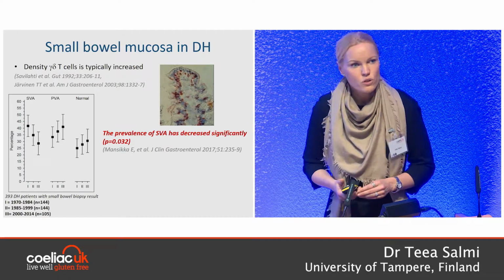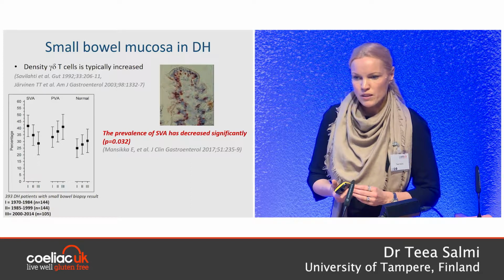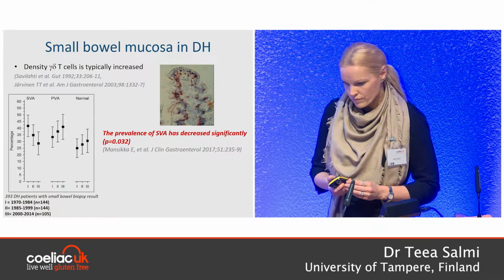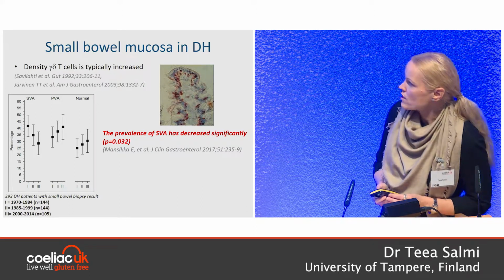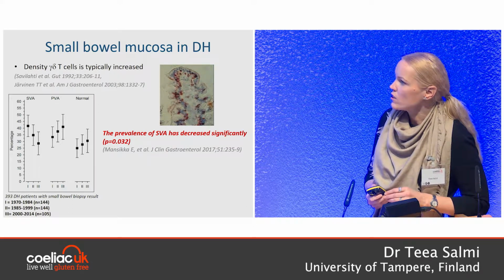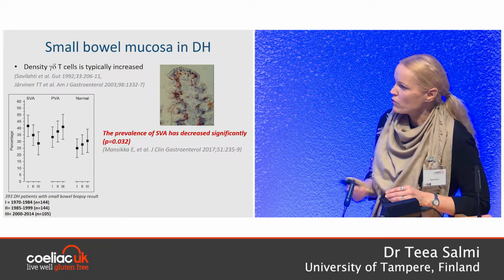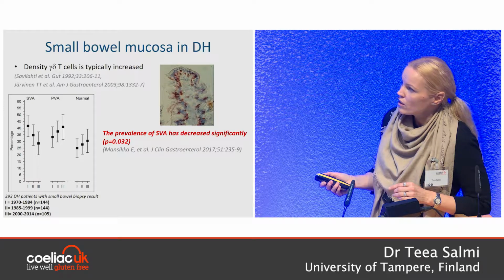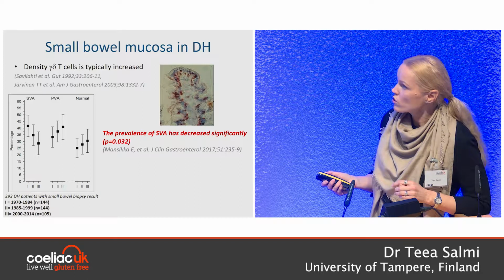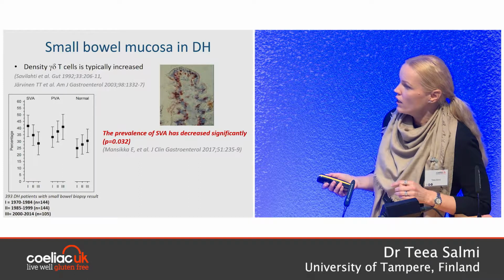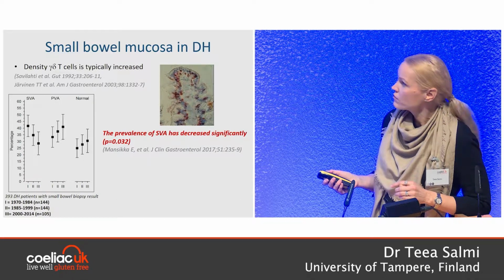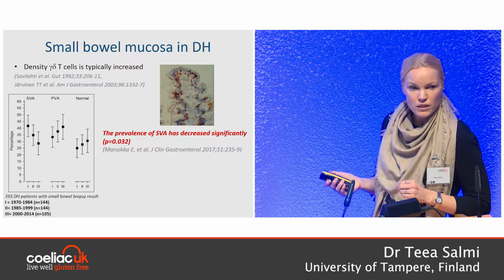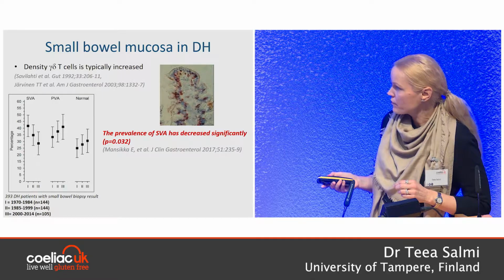Interesting is that the severity of small bowel mucosal lesion has become milder in Dermatitis herpetiformis during the last decades. Here you can see a figure from our quite recent study where we investigated the severity of small bowel mucosal lesion in Dermatitis herpetiformis in 3 different time periods. And as you can see, the percentage of subtotal or severe villus atrophy became less common, and milder villus atrophy and normal villus structures became more common. So the degree of mucosal lesion has become milder in Dermatitis herpetiformis, similarly as in celiac disease.